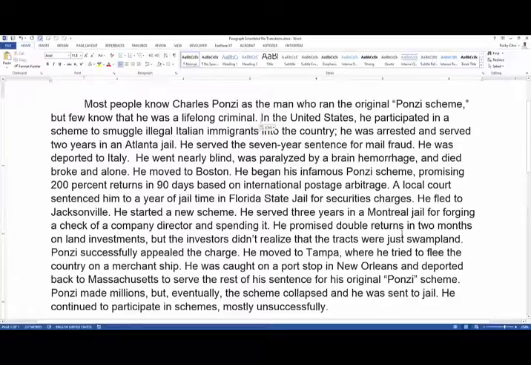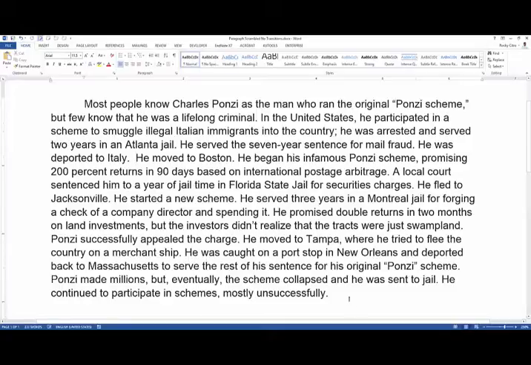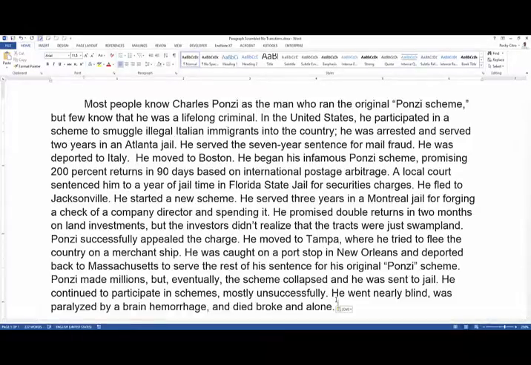Also, it looks like this paragraph has a concluding thought. Let's see if we can find that and put that at the bottom. Go ahead and put your video on pause and see if you can find it. Okay, hopefully you found this idea here towards the top. And, of course, if he's dying, broken, alone, that would make sense to go at the end. And like I said, although paragraphs don't always need a concluding thought, this is a story, so it makes sense to have a conclusion here.